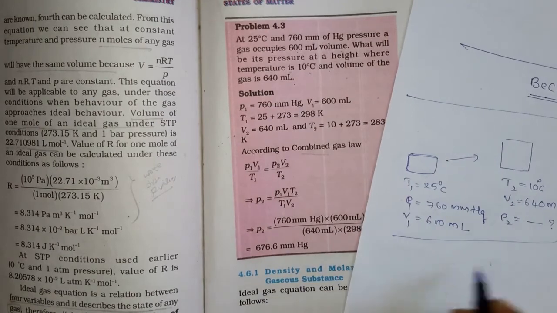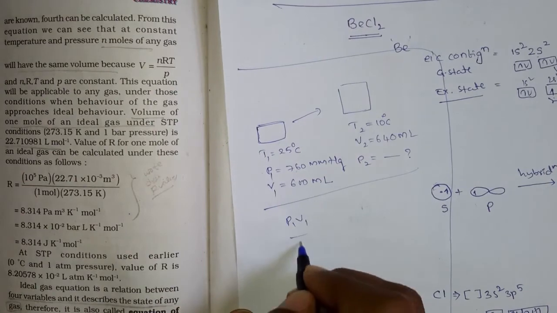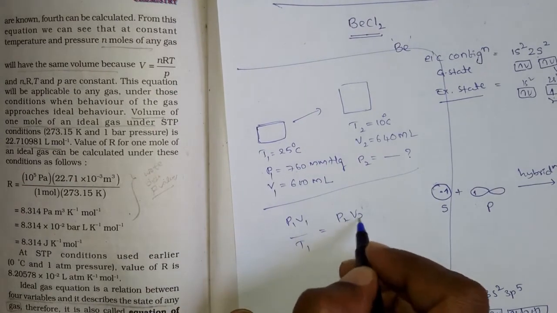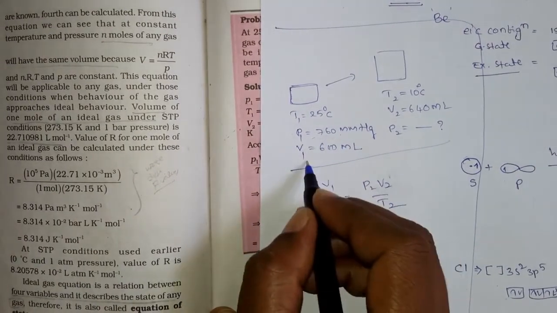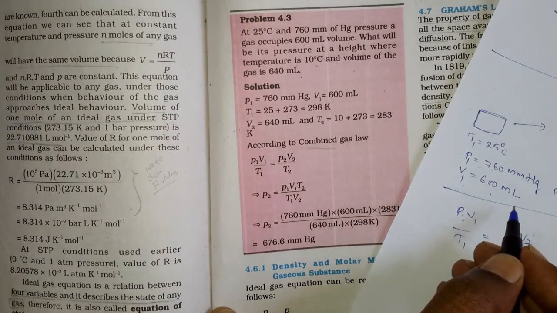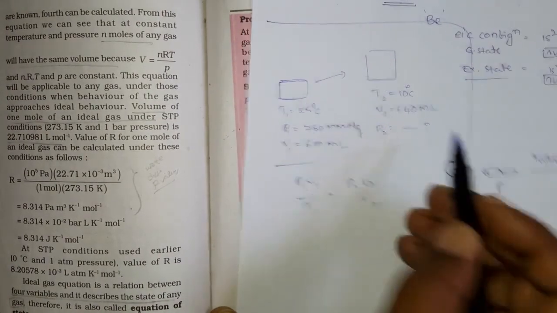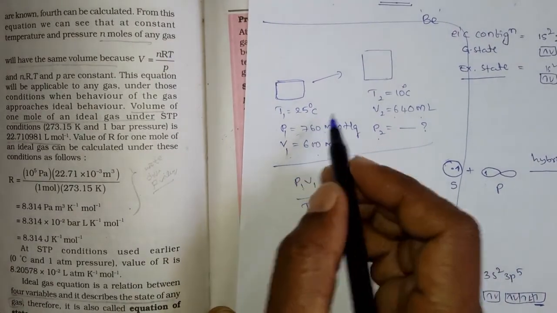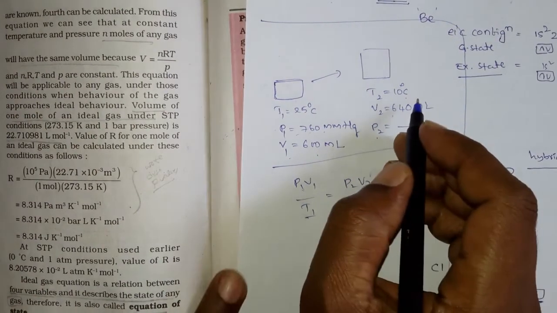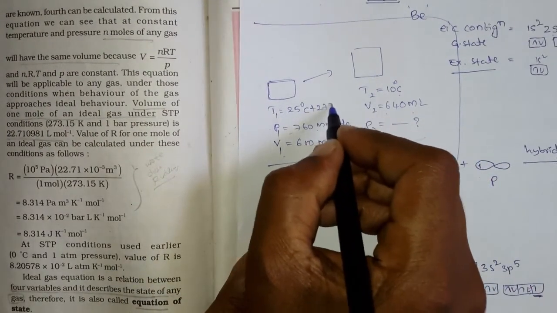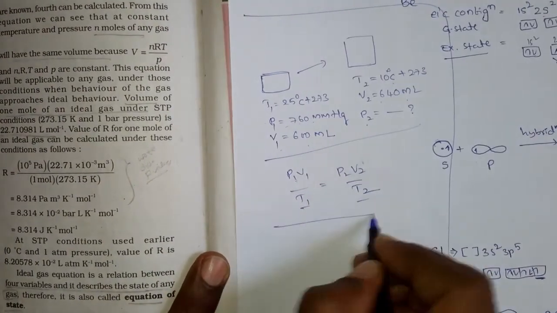And you know that according to the ideal gas equation, the relation is P1 V1 by T1 is equal to P2 V2 by T2, right? P1 is this much, V1 is this much, P2 you have to find out, V2 is 640 ml. But the temperatures, 25 degrees centigrade and 10 degrees, shall we take them the same way? No, right? We have to convert them into the Kelvin scale. So you have to add 273 in both cases.